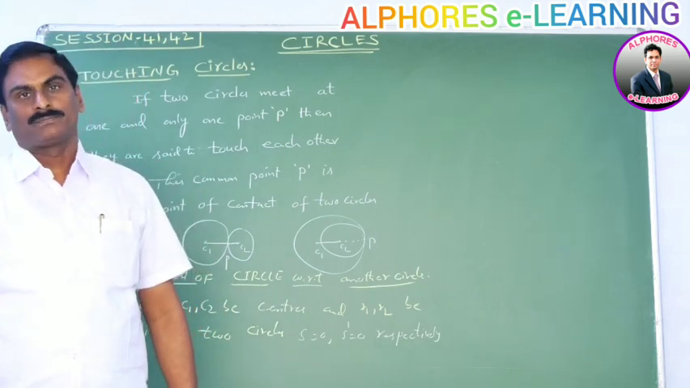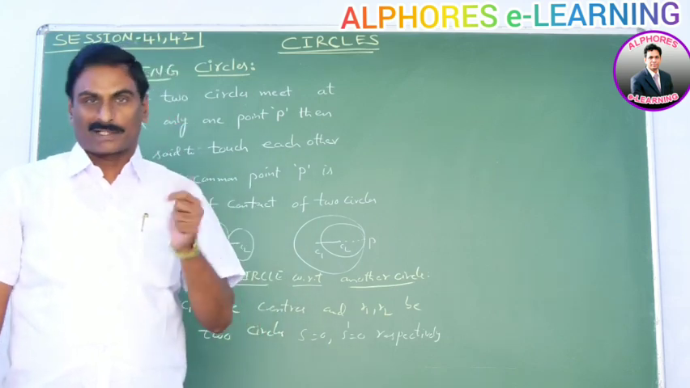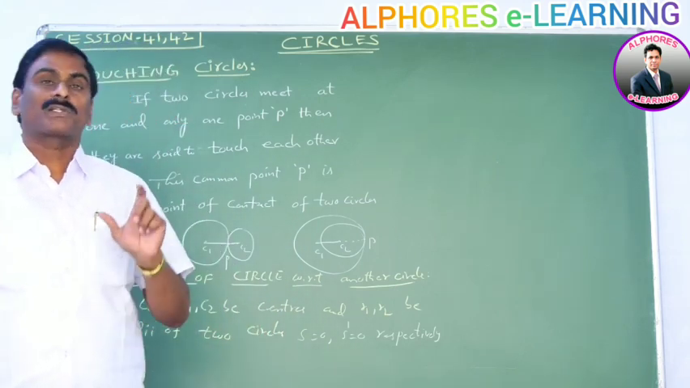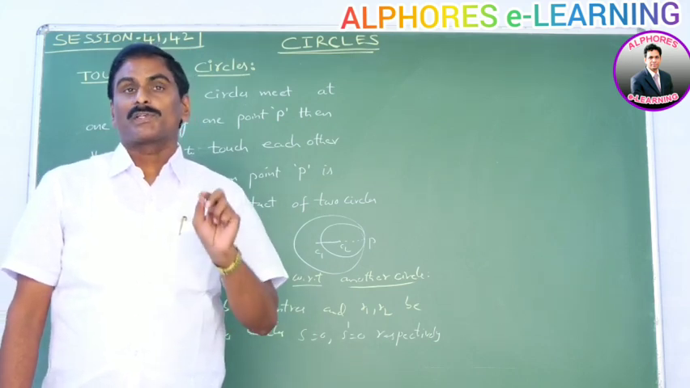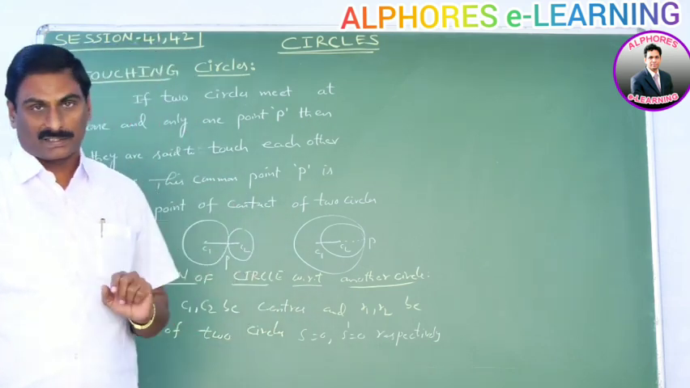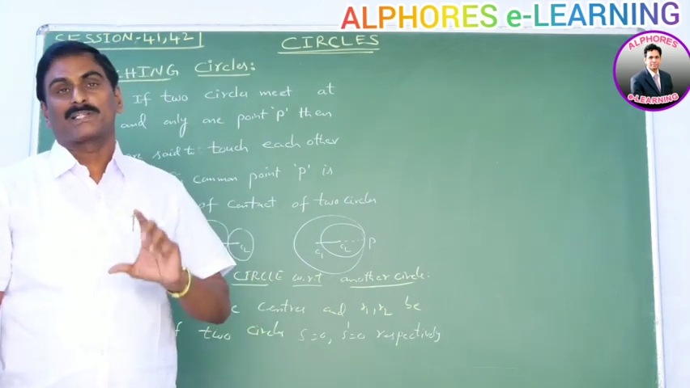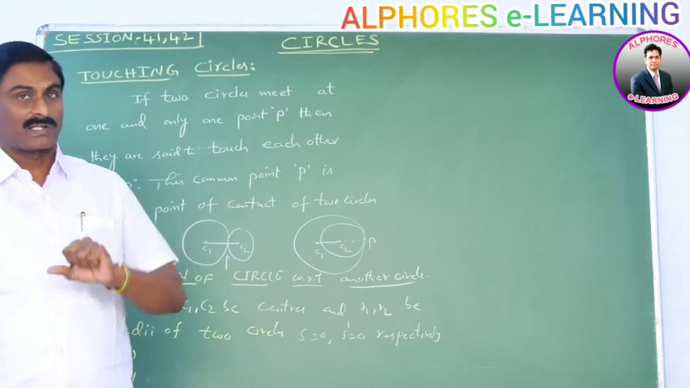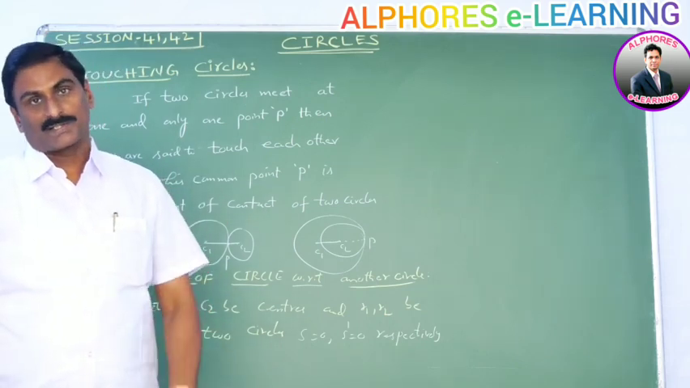In this session, let us discuss the relation between two circles, that means the position of a circle with respect to another circle. Next, common tangents for two given circles, that means direct common tangents, transverse common tangents, lengths of the tangents, and equation of the tangents.